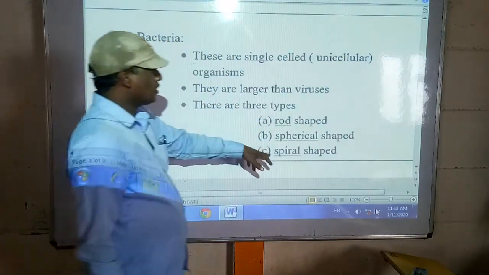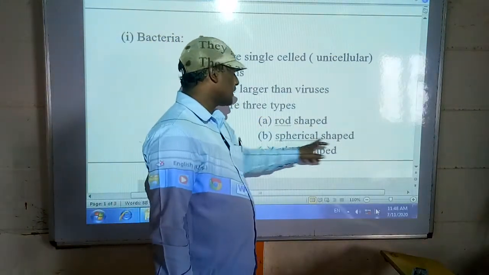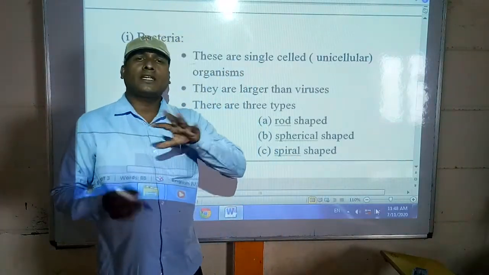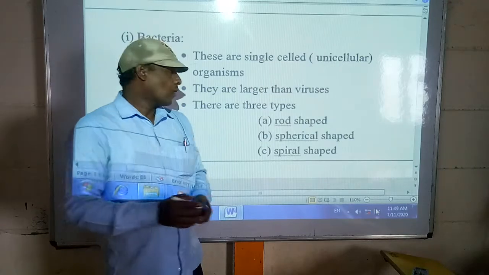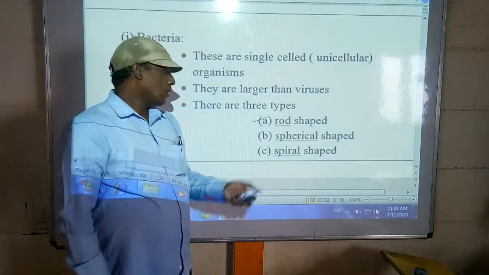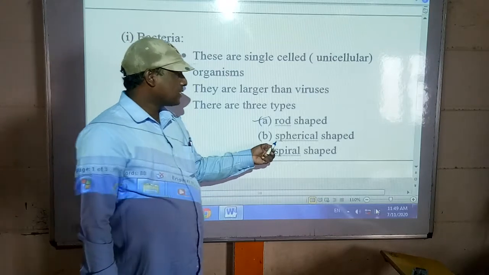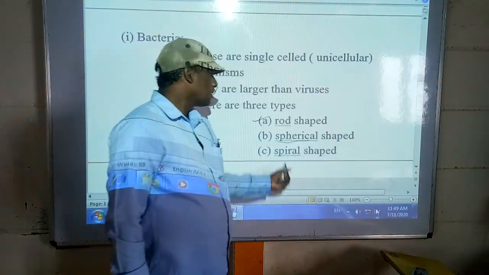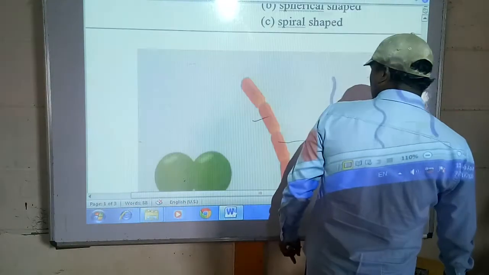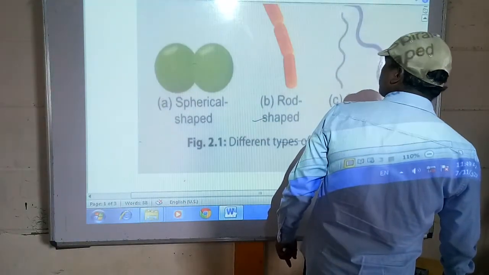There are generally three types: rod shaped, spherical shaped, and spiral shaped. I will show the pictures also, so observe them one by one.